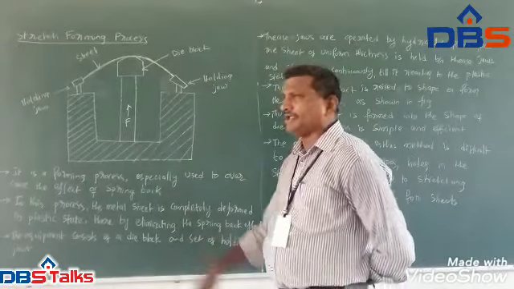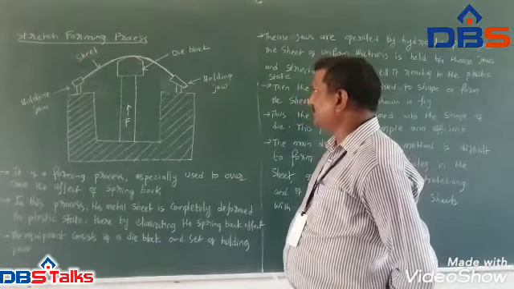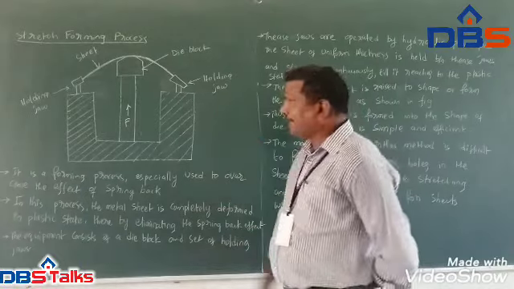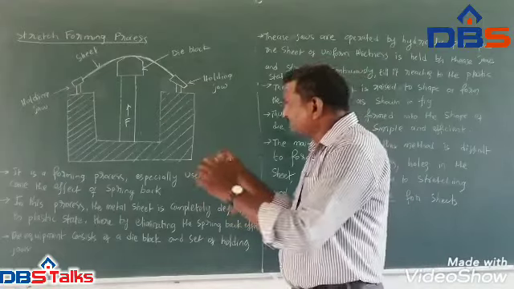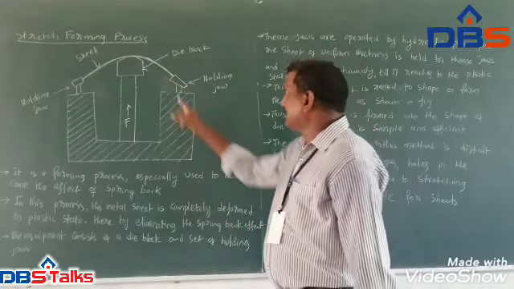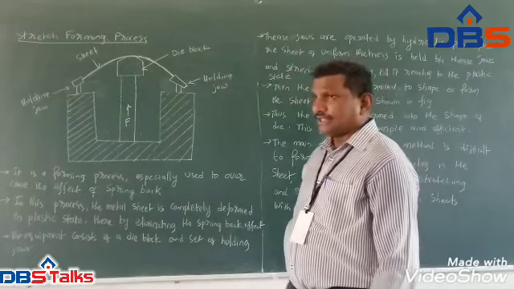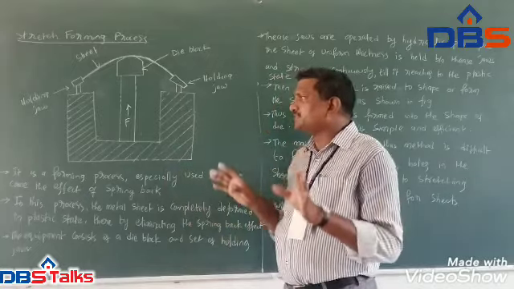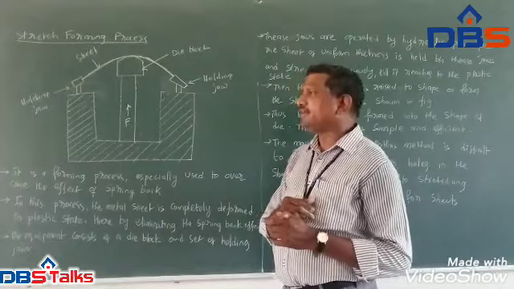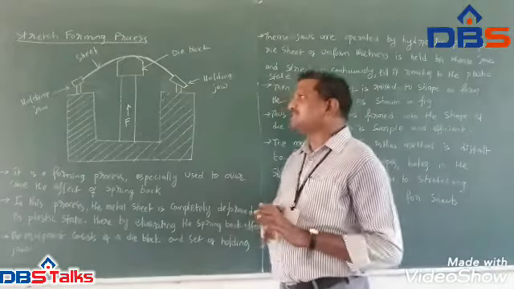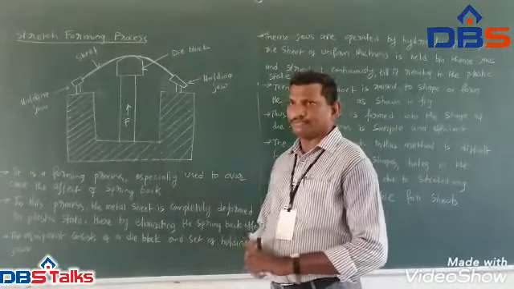These holding jaws will be operated by the hydraulic principle. See, by the application of the hydraulic principle, as the jaws are pulling or stretching, there are certain changes in the metal sheet. This stretching of the metal sheet takes place till the metal sheet reaches the plastic deformation. At that plastic state, we will apply certain force through the die block.